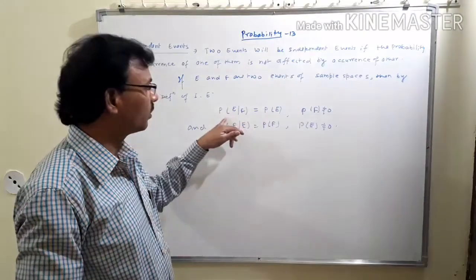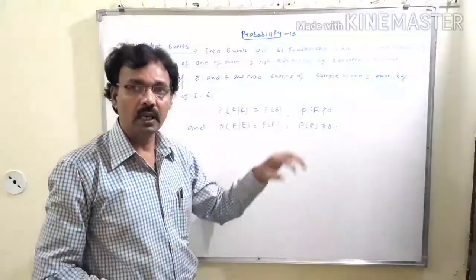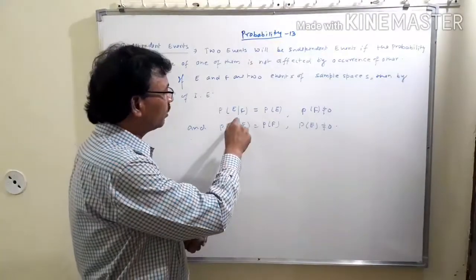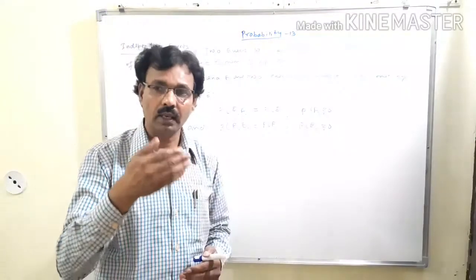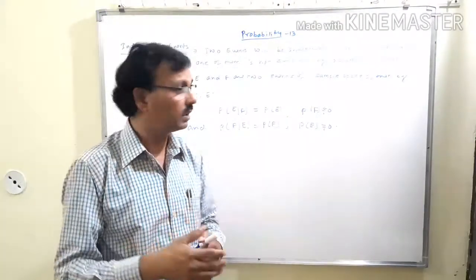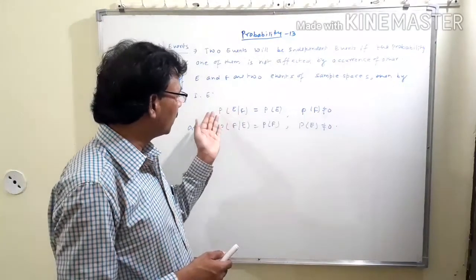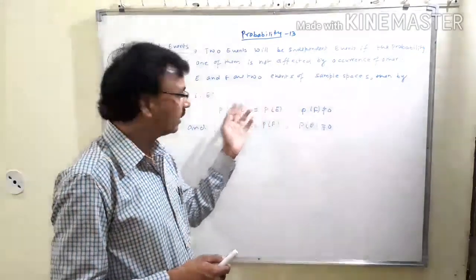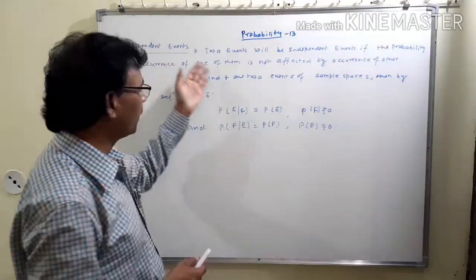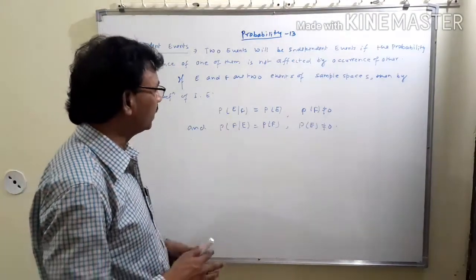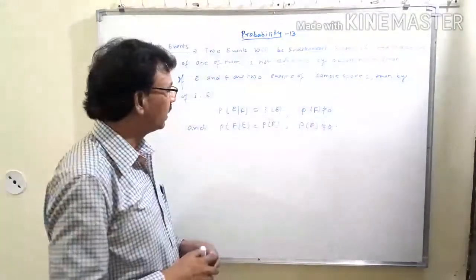This is the conditional probability, and if this is equal to the probability of E, that means if you find the probability of E after event F has already occurred, there is no effect on the probability of E, then this type of events is known as independent events. In both situations, events E and F are independent events.